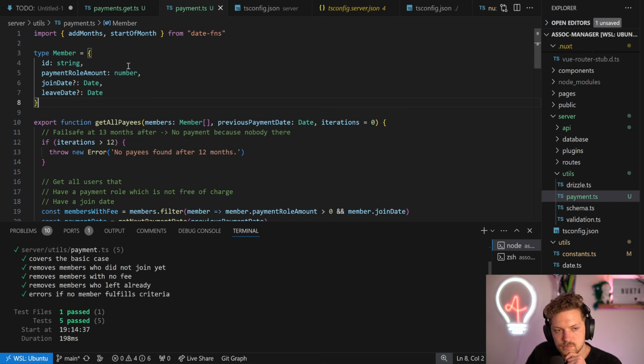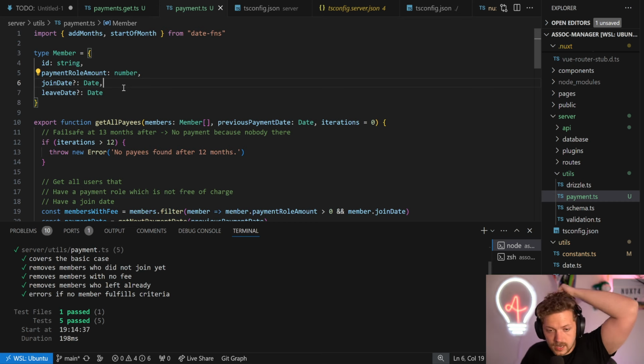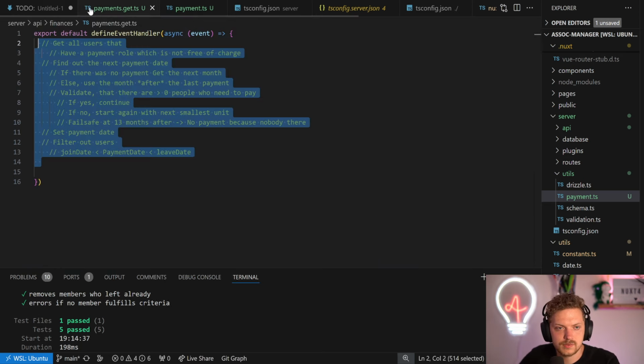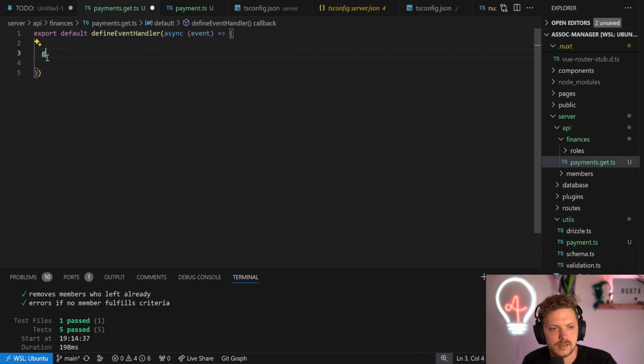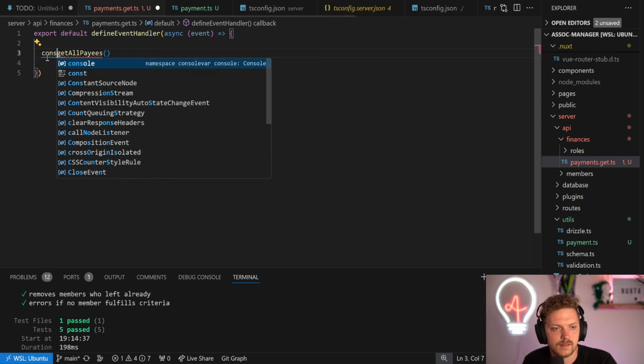We can get all the members pretty easily. We have to resolve the payment role amount. And we have to persist. That's also very important. We have to persist the data in a database eventually. So that's more or less what's missing here, because what we do is we can say get all payees, right? That's fine.